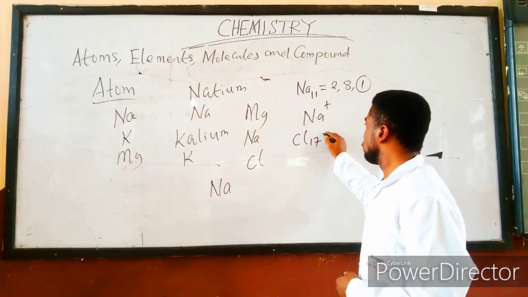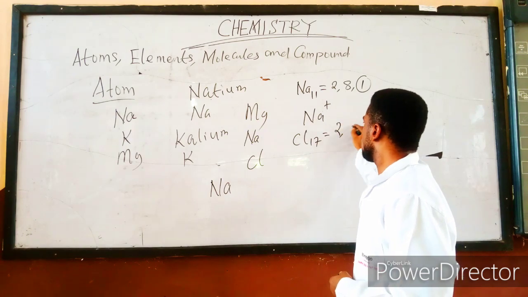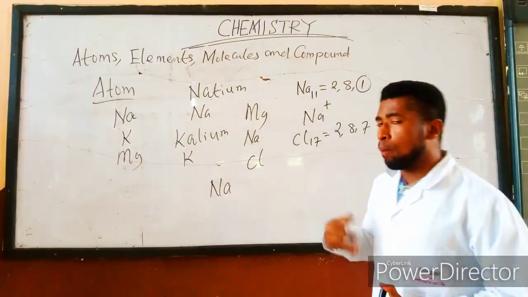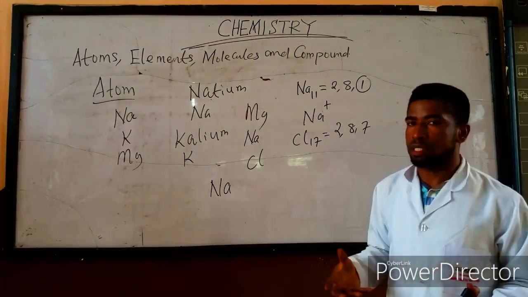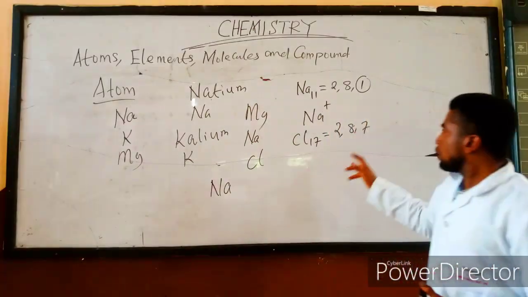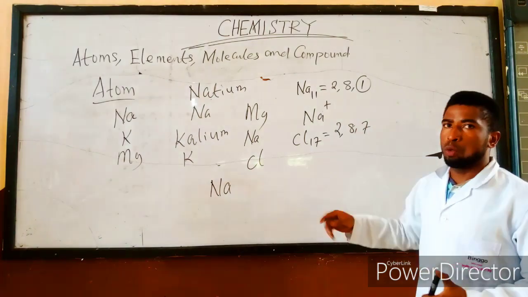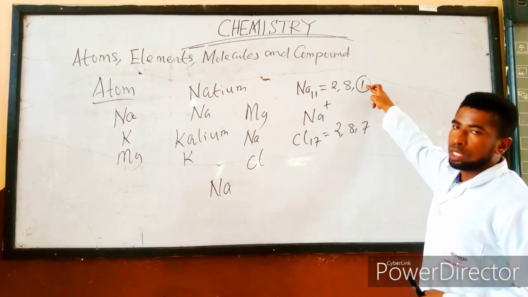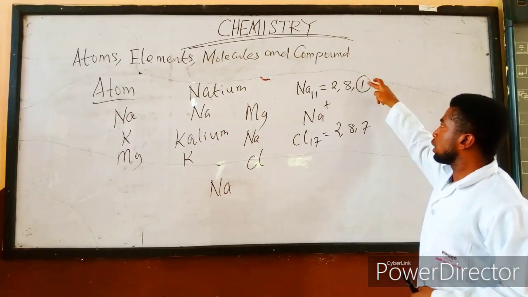So if you also check chlorine, the atomic number of chlorine is 17. If you break it, I have 2, 8, and 7. For non-metals, how to get their valency is this: what can you add to this 7 here to make it 8? One can think that, as I have in sodium, this outermost electron is the valency.